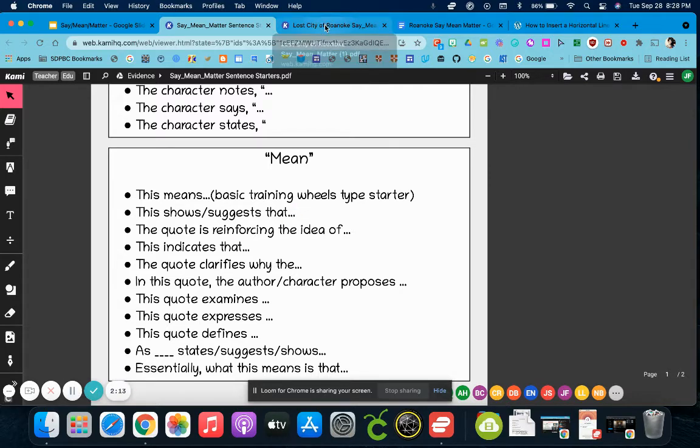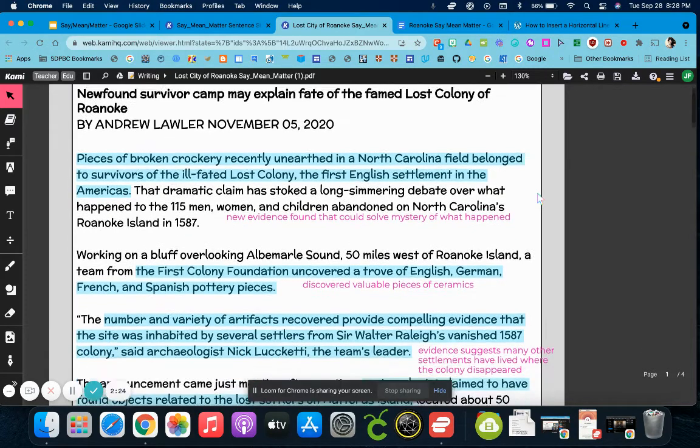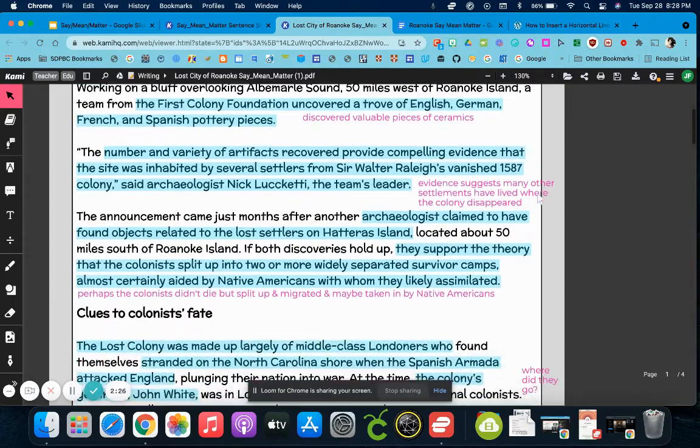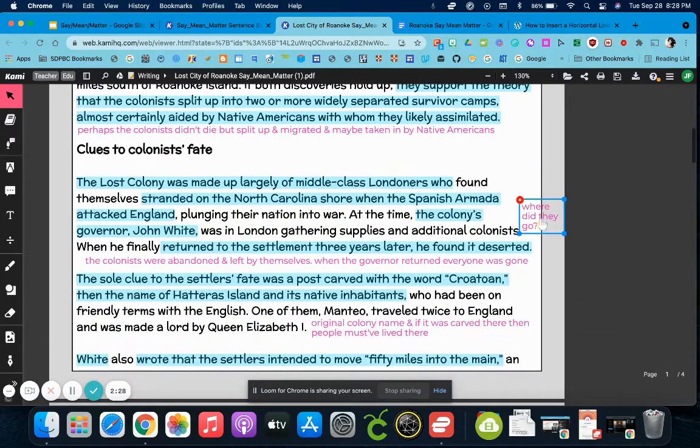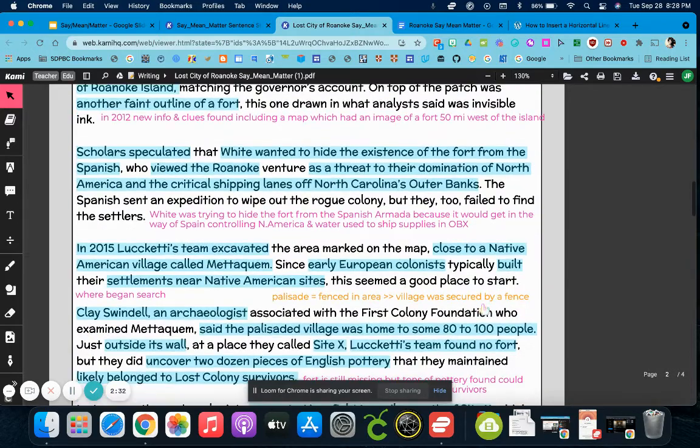Let's look at the lost city of Roanoke. What I've done is I've used Cami and I've highlighted and annotated important things and elaborated so that I knew what I needed to remember. I've color coded them, I asked myself some questions, and I even defined certain words that maybe I didn't know before.